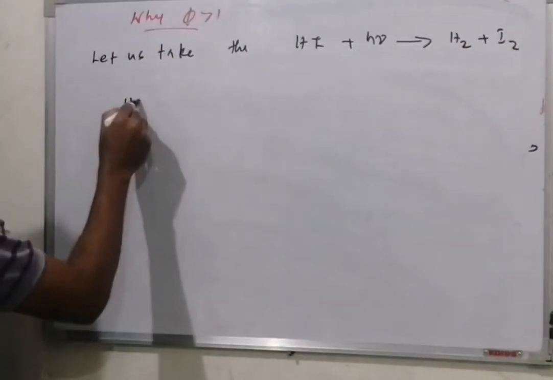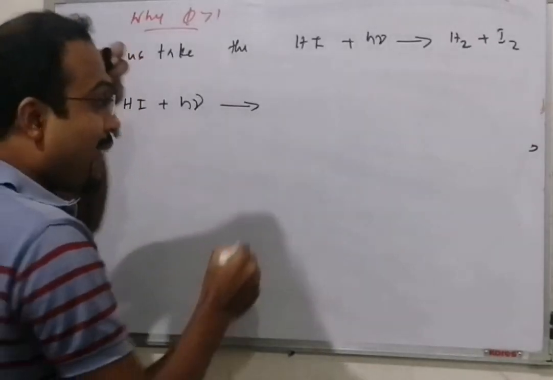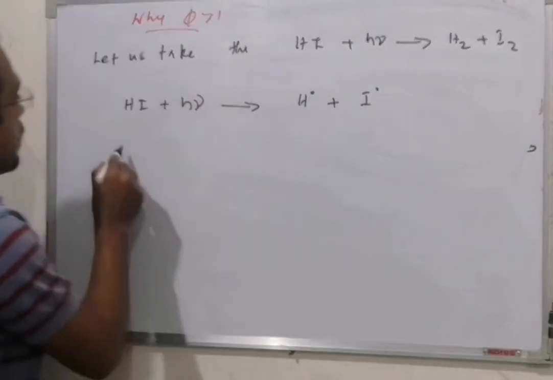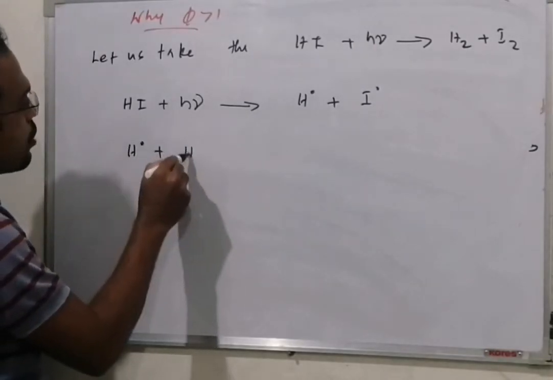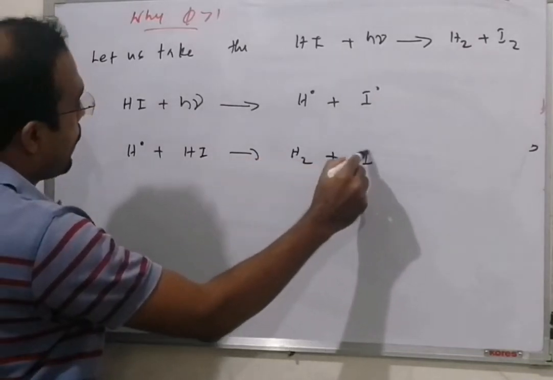Here the first HI molecule, with h nu, gives an H radical plus an I radical. This H radical again reacts with another HI and gives H2 plus an I radical.